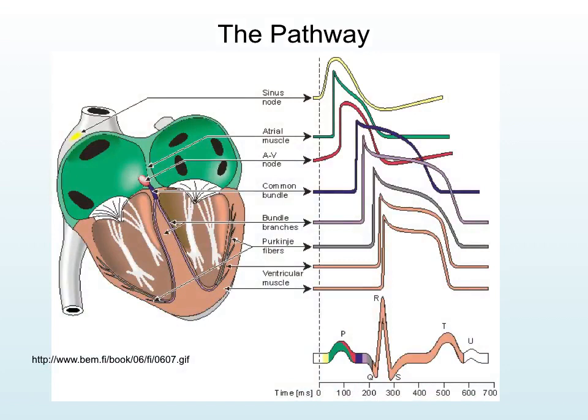So here is the indication of the overall pathway as relates to what we normally think about in terms of the EKG. So notice we start off with the SA node, the sinus node, and then we're going to pass through the atrial muscles into the AV node, through the bundle of His, through the bundle branches, out into the Purkinje fibers, and then into the ventricles. Now keep in mind this image as we go later on through the video, as we look at each of the components as relates to the contractions.